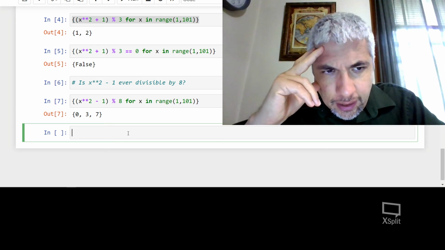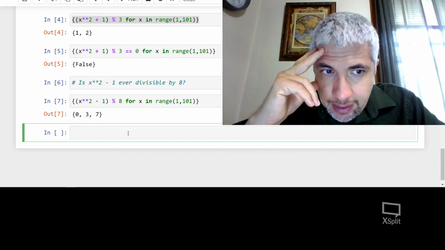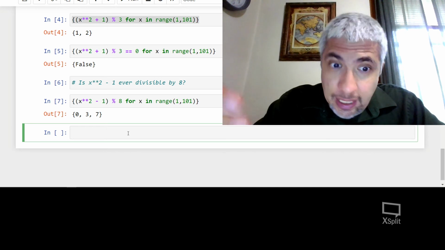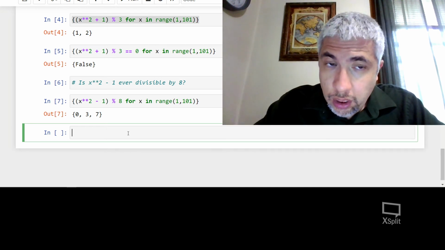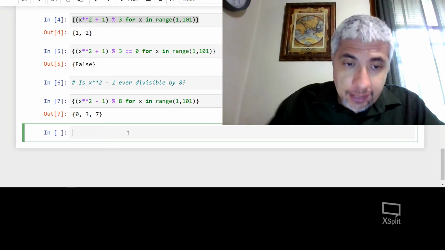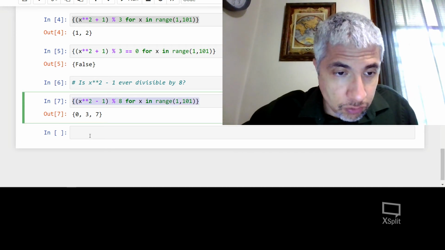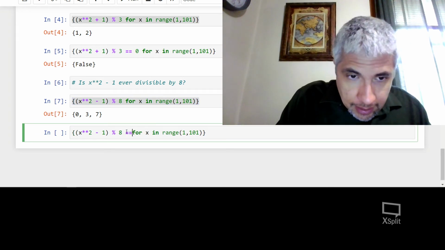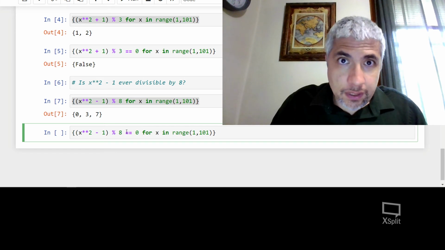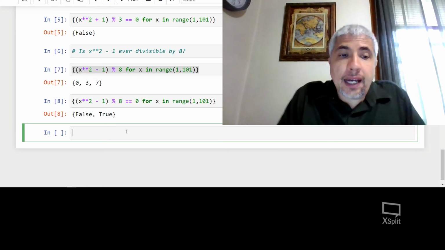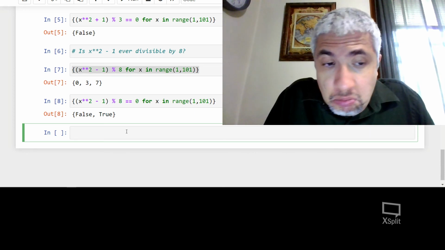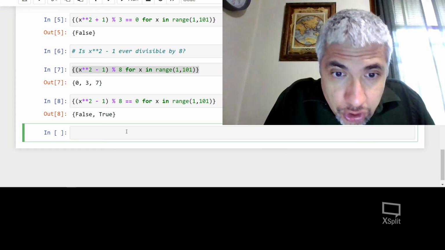And look what I got here. I got 0, 3, and 7. So it does seem that sometimes, at least sometimes, in this range from 1 to 100, it is divisible by 8. As a matter of fact, I could sort of rephrase this. I could write, hey, let's see, true or false. Is x squared minus 1 divisible by 8? And I'm seeing false and true. That means sometimes it's false and sometimes it's true.